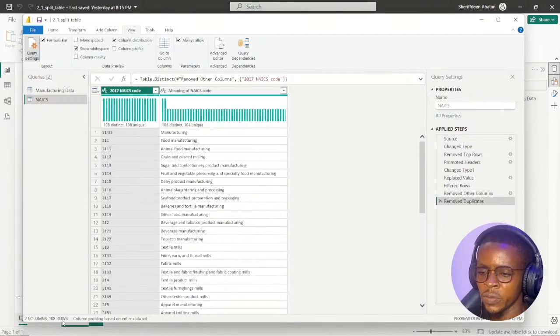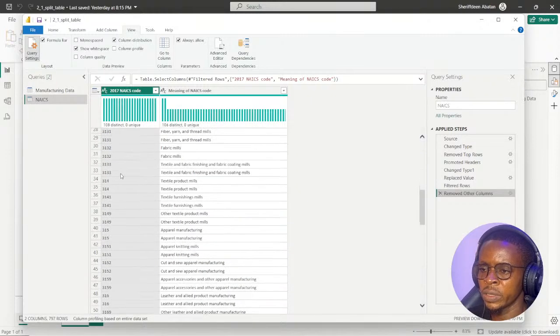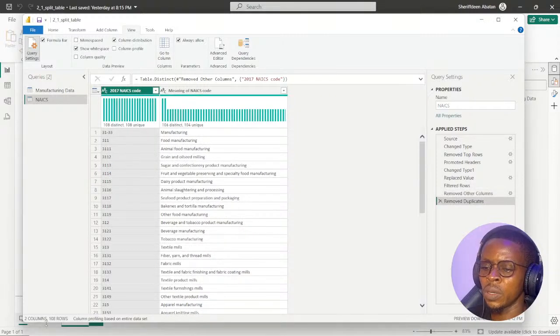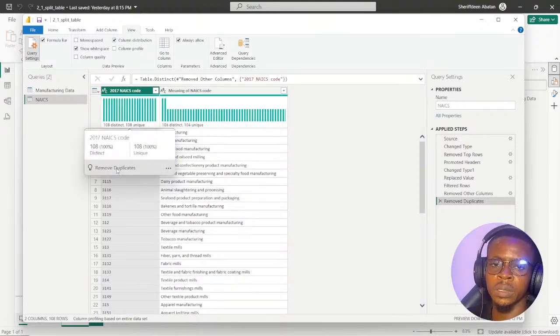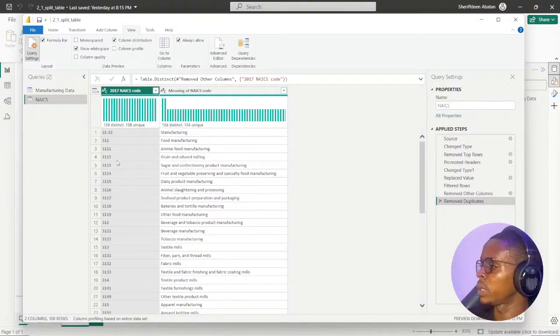108 unique. But the number of rows before I remove the duplicates, I think it was over 700 rows. Yes, 700 rows of data here. Once I remove the duplicates, we're going to have 108 rows. So distinct doesn't mean the record appears once, but unique means the record appears once. But distinct is going to count the total number of records that are in the data set. I think we are good to go.